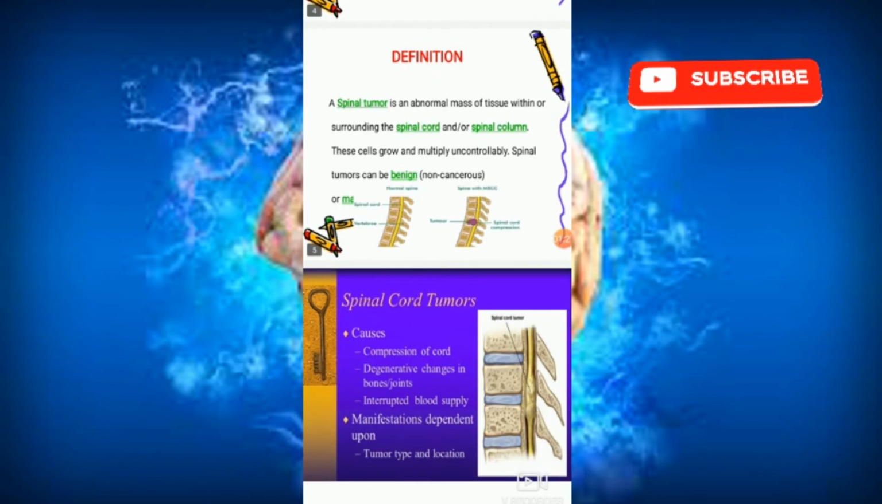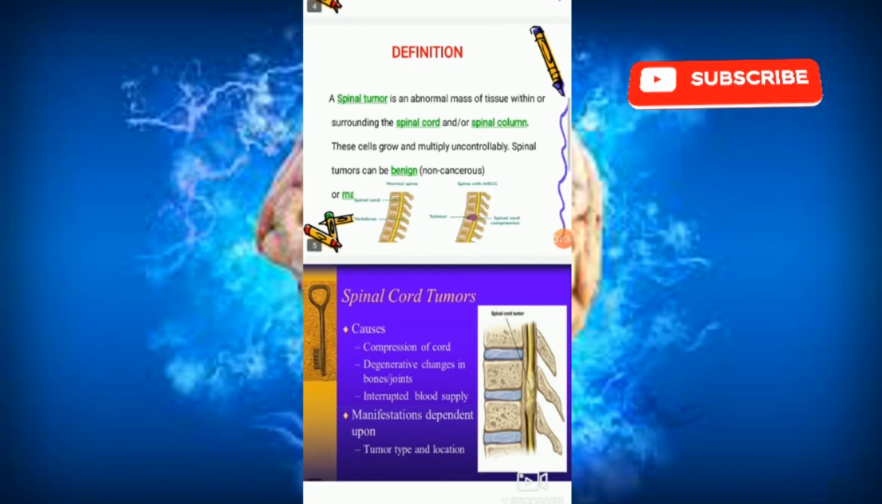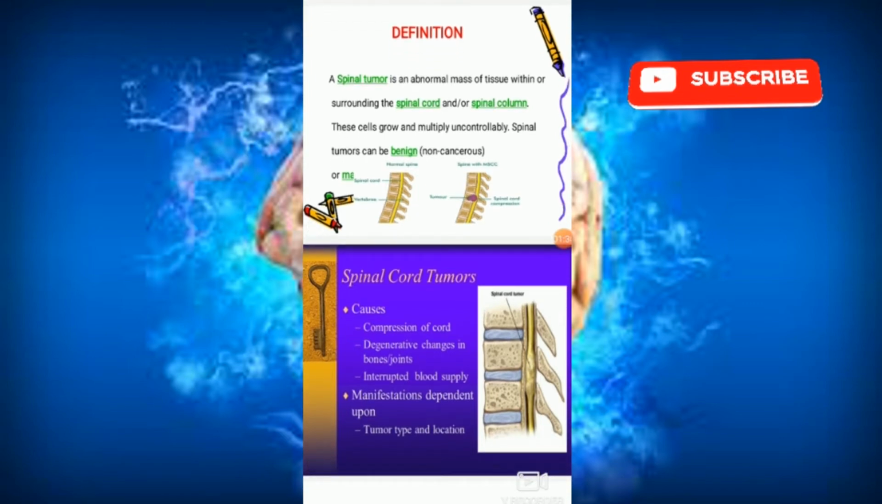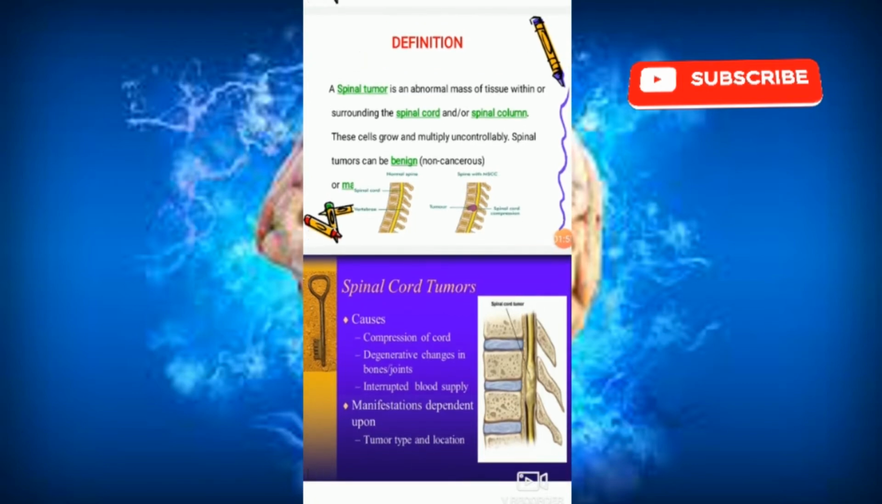A spinal tumor is an abnormal mass of tissues within or surrounding the spinal cord and or spinal column. These cells grow and multiply uncontrollably. Spinal tumors can be benign or malignant. It means abnormal growth or abnormal mass of the tissues within or surrounding the spinal cord. जो abnormal mass या abnormal growth of the cells रहता है उसी को spinal tumor बोलते हैं around the spinal cord.